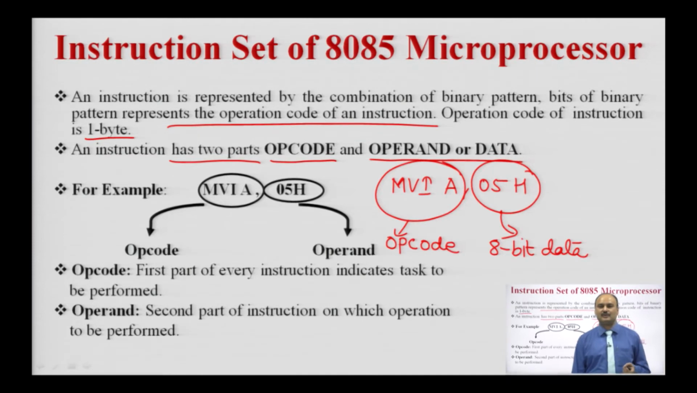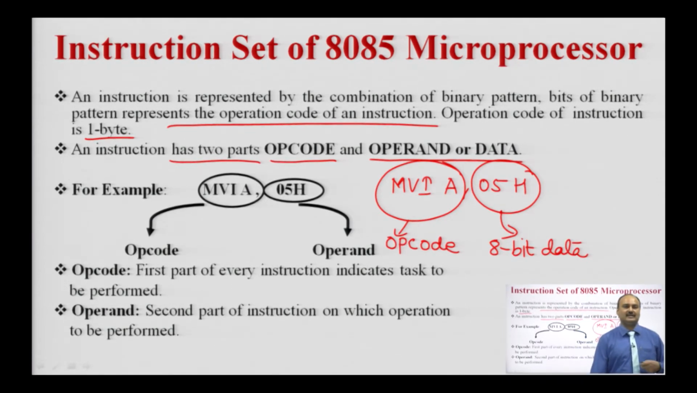It passes the operation code, with the help of the data bus, into the instruction decoder register. The instruction decoder will decode the operation code and identify which operation is required, which registers are involved, and how many machine cycles are required to execute the instruction. And the operand is the second part of the instruction, on which the operation is to be performed. So, the microprocessor will perform the operation on the operand or the data.